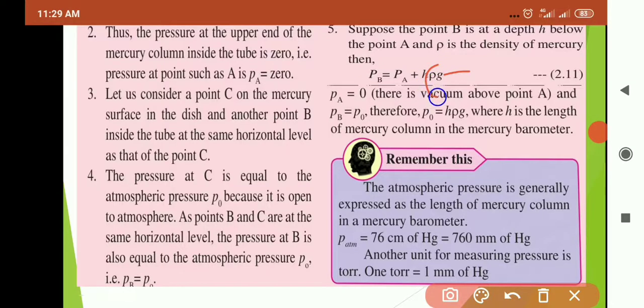By this much quantity, the pressure at B and the pressure at A will differ. Pressure at B will be more because it is downside and pressure at A will be less. If I add H rho G to the pressure at A, we will get the pressure at B. Now pressure at A is 0